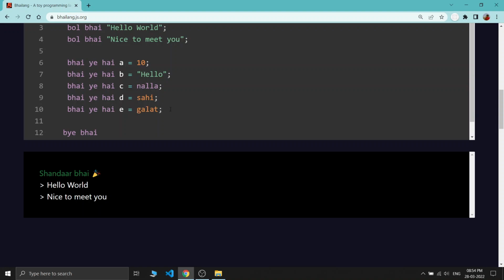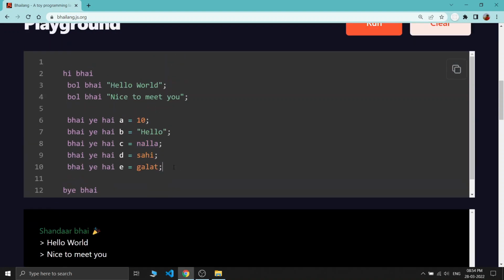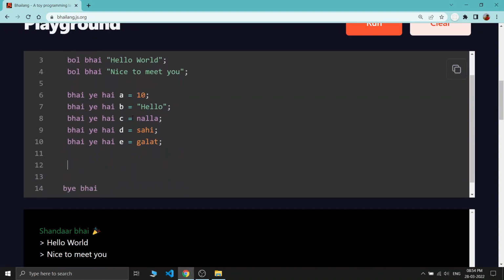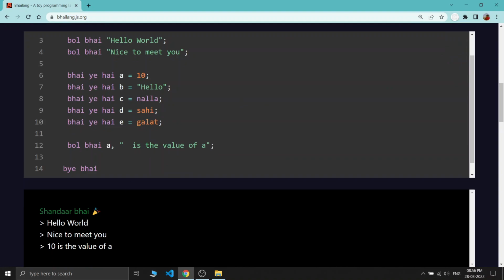So these are all the variable types, and you can also print out these variables with the help of bol bhai. Just like I am writing bol bhai a, comma, a string like is the value of a. Okay, if you run this code, you can see hello, nice to meet you, and 10 is the value of a.